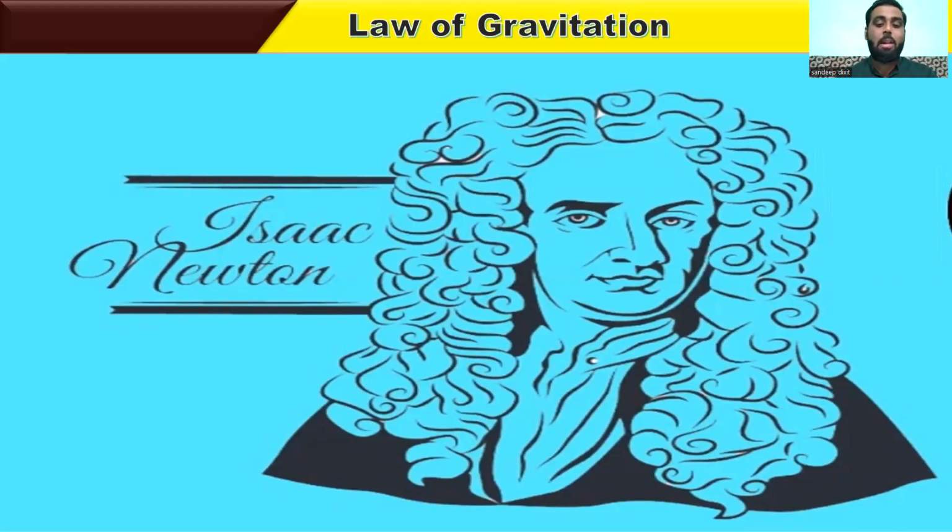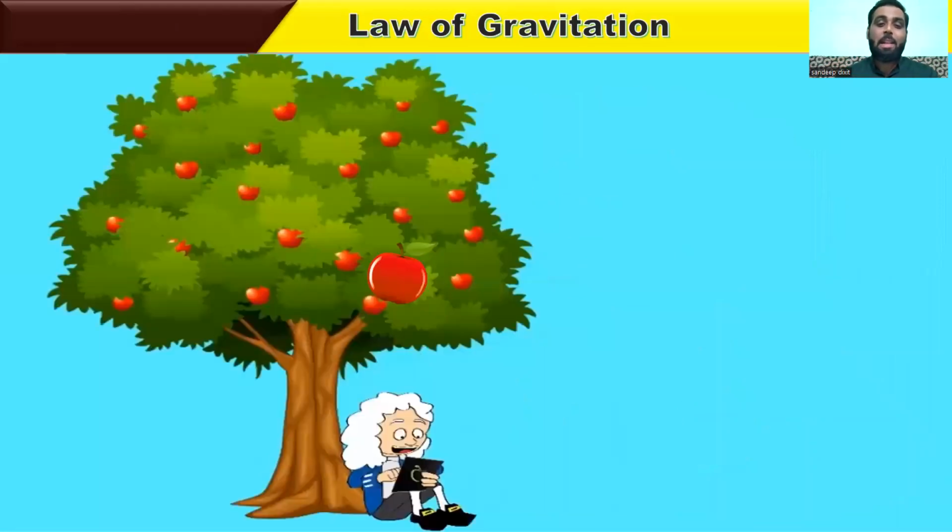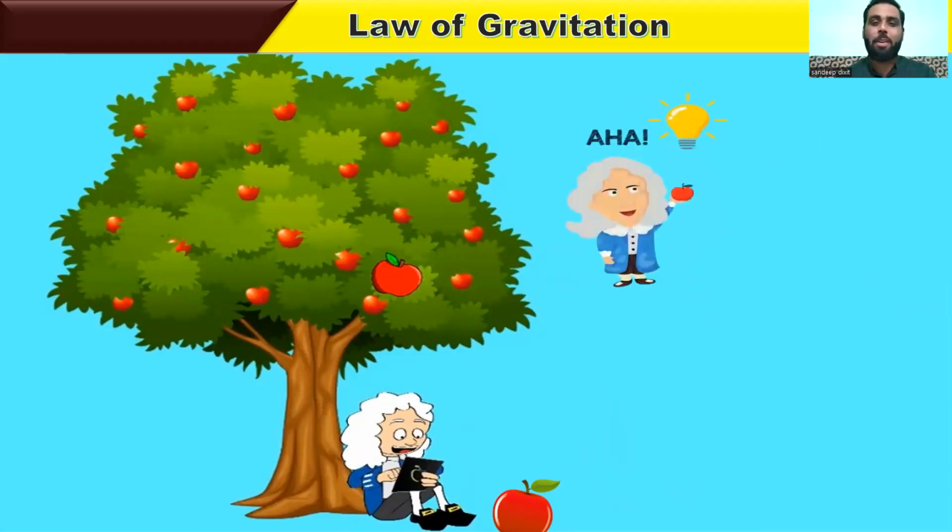And this all started with an apple. The legend goes that he was sitting under an apple tree when suddenly an apple fell on his head. He started thinking, why does the apple fall vertically downward? Why not upward? Why not horizontal? This was the aha moment for Newton.